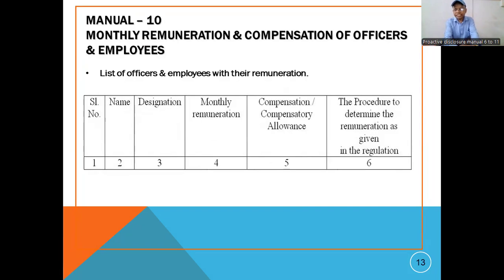Then manual number 10 is monthly remuneration and compensation of the officers and employees. Monthly, how much salary the employee is getting and what compensation he is allowed, that we have to very clearly mention here. First of all serial number, then name, then designation, then monthly remuneration, then compensation, maybe HRA, TRA, whatever compensation he is getting, that we have to cite as information. This comes under your manual number 10.